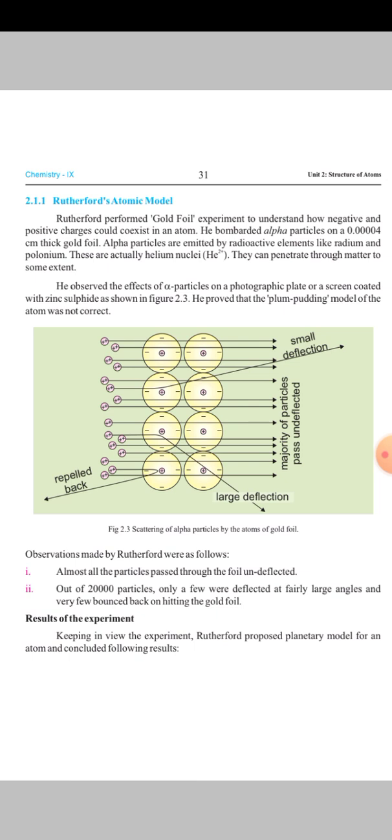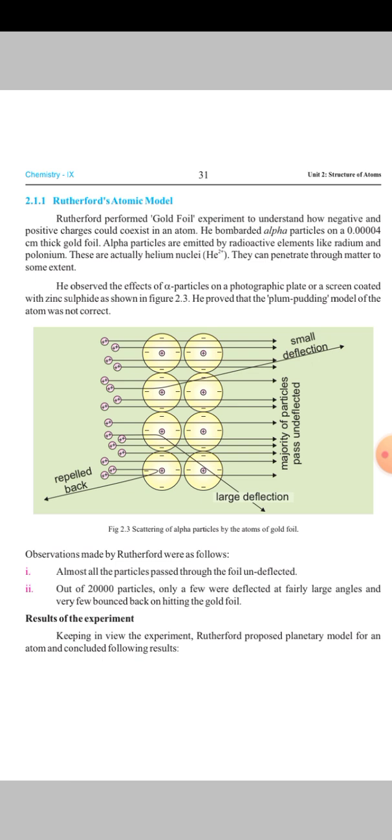These are actually helium nuclei. They can penetrate through matter to some extent. He observed the effect of alpha particles on a photographic plate or a screen coated with zinc sulfide as shown in figure. He proved that the plum pudding model of the atom was not correct.